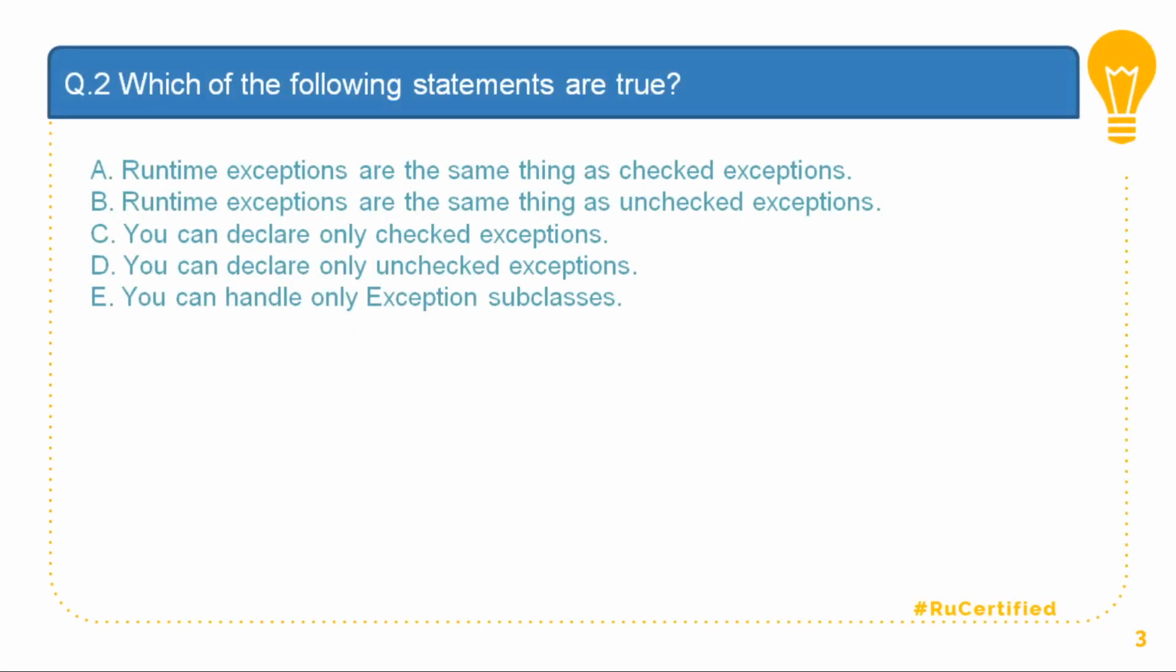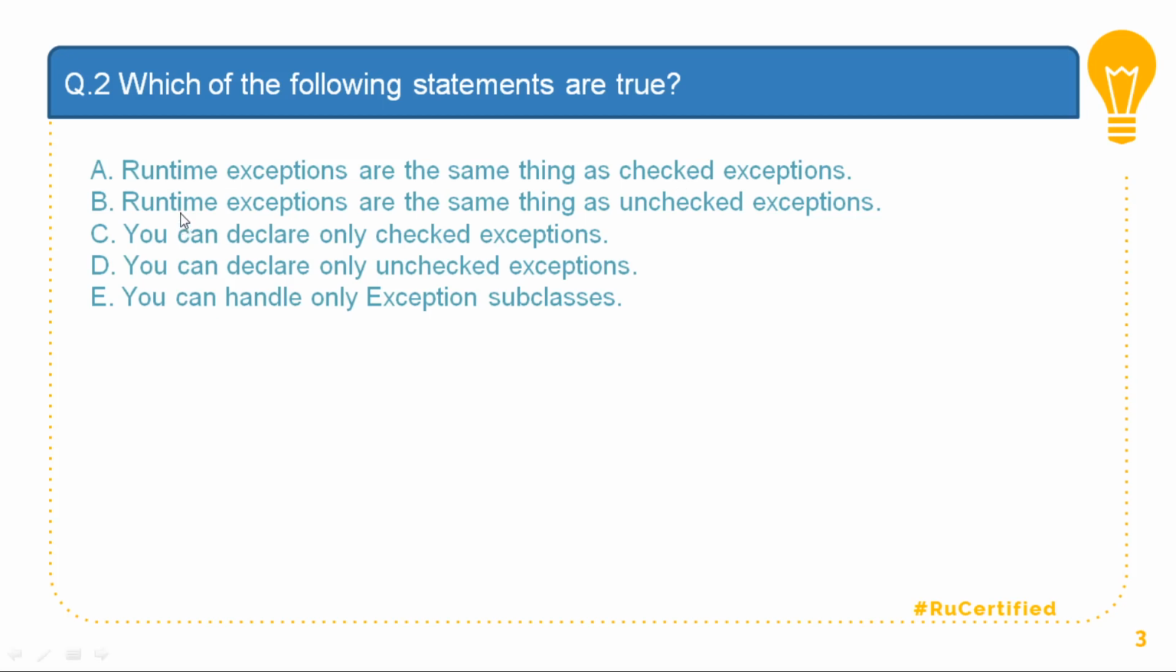Question number 2. Which of the following statements are true? Option A says that runtime exceptions are the same thing as checked exceptions. Option B is runtime exceptions are the same thing as unchecked exceptions. You can declare only checked exceptions, that is option C. Option D is you can declare only unchecked exceptions. And option E, you can handle only exception subclasses. Out of this, if you see option A, runtime exceptions are the same thing as checked exceptions, which is incorrect because runtime is something which happens for unchecked exceptions. So option A is incorrect.